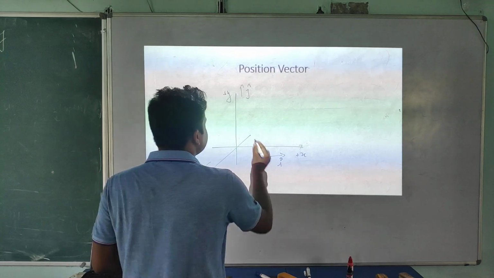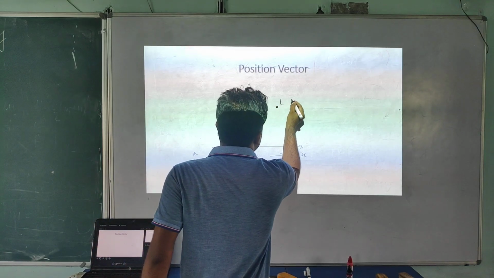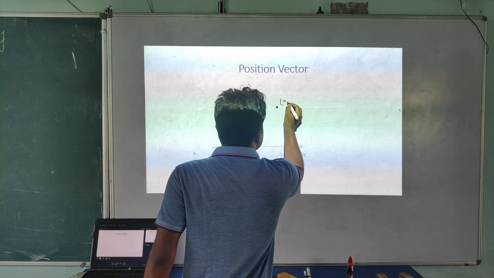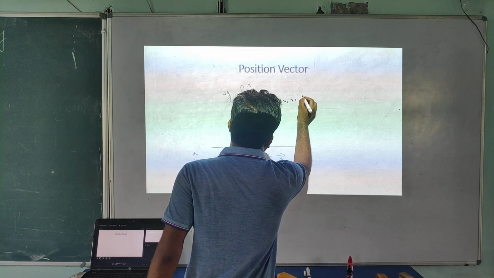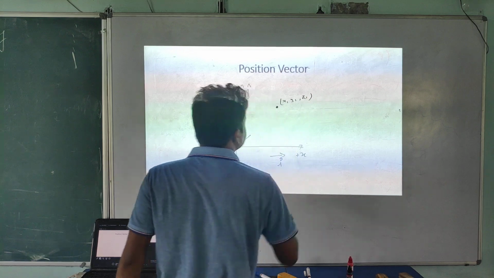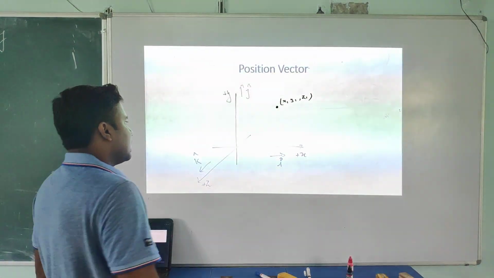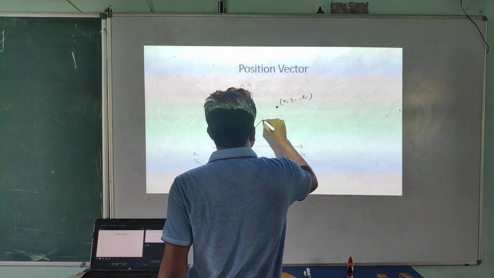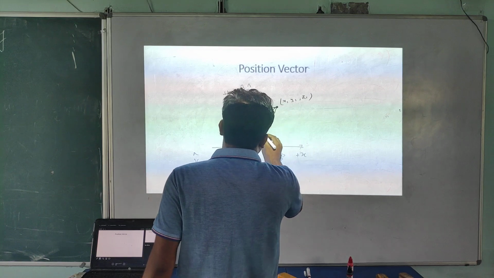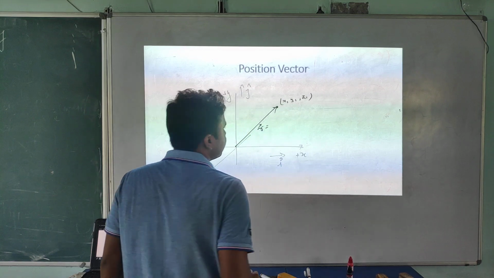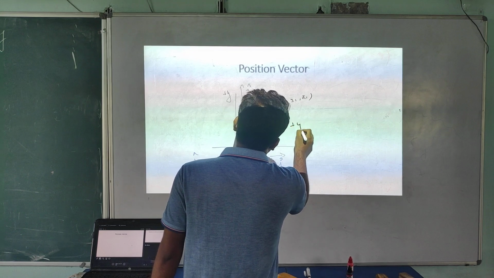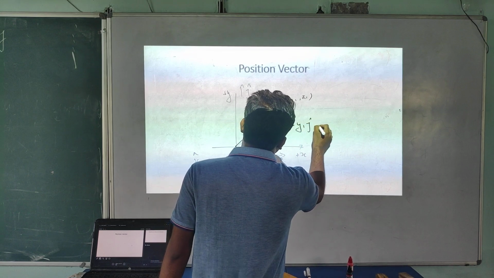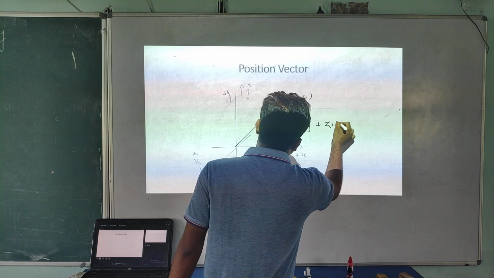Now I am taking a general point here, and this point's coordinate is x1, y1, z1. If I tell you to write the position vector of this point r, what can you write? This one is x1 i cap plus y1 j cap plus z1 k cap.